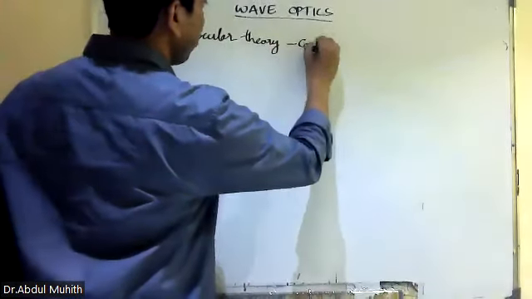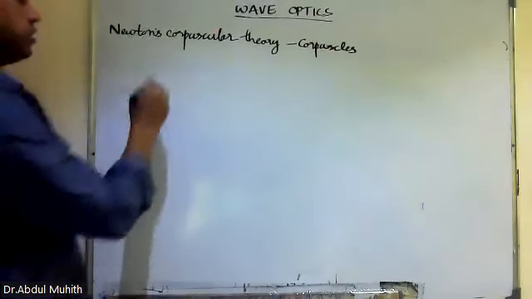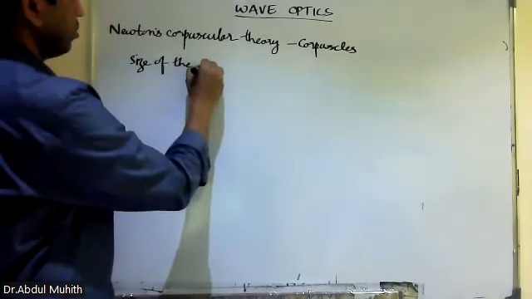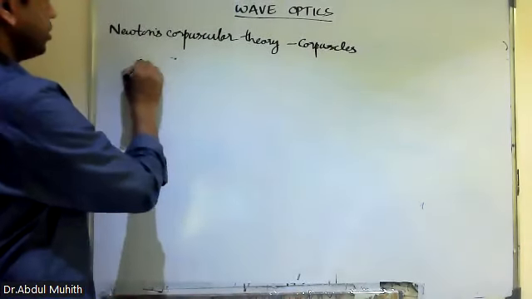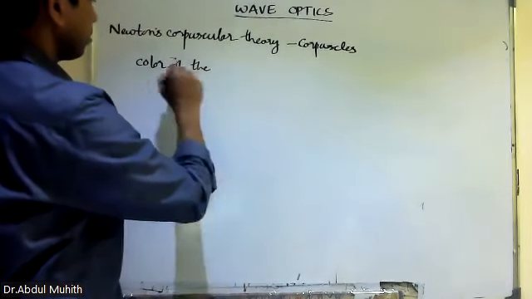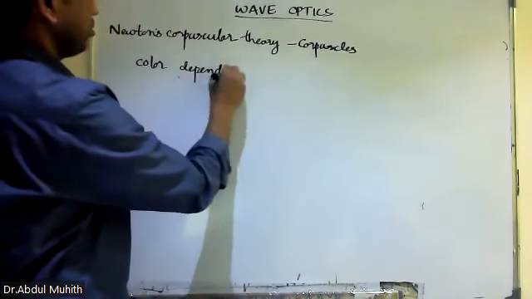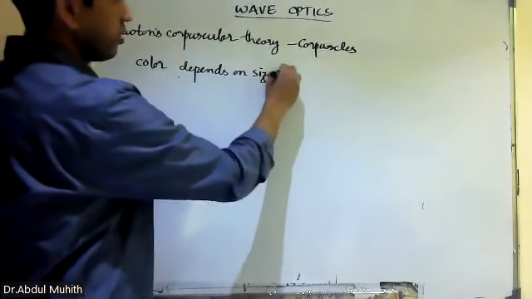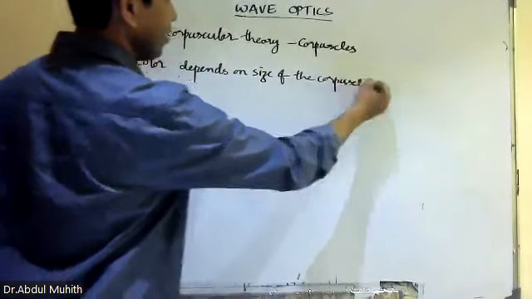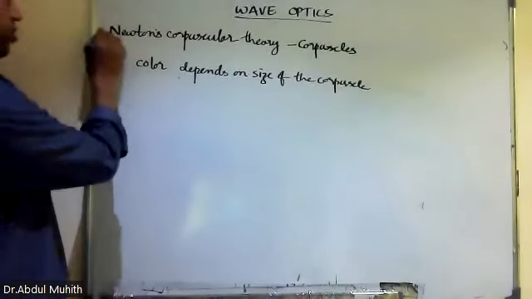Corpuscles means particles. The color depends on the size of the corpuscle. Color depends on the size of the corpuscle. So that is the first theory, Newton's corpuscular theory.